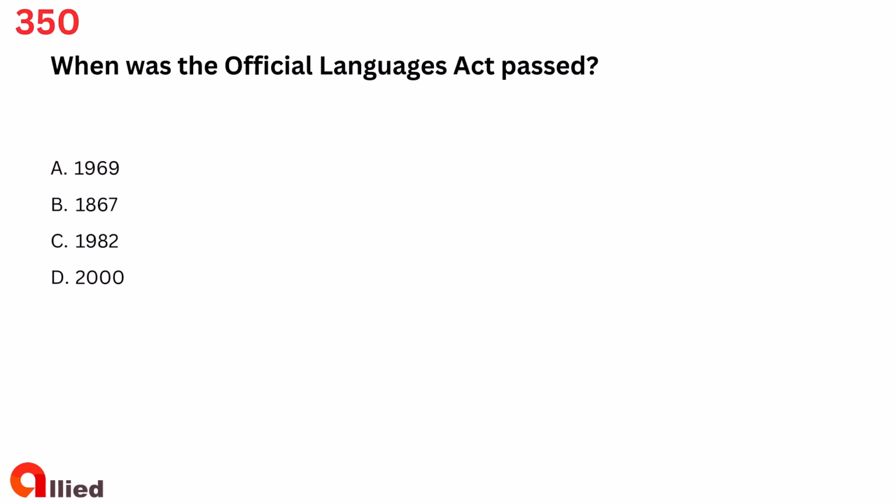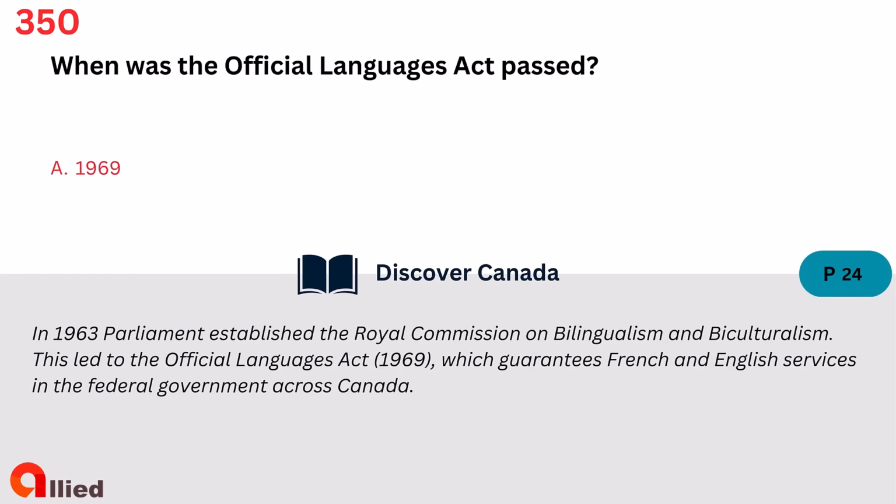Question 350. When was the Official Languages Act passed? A. 1969, B. 1867, C. 1982, D. 2000. The answer is A. 1969.